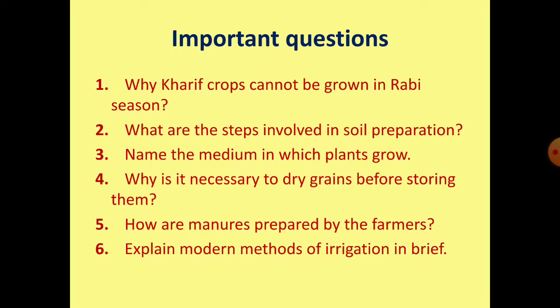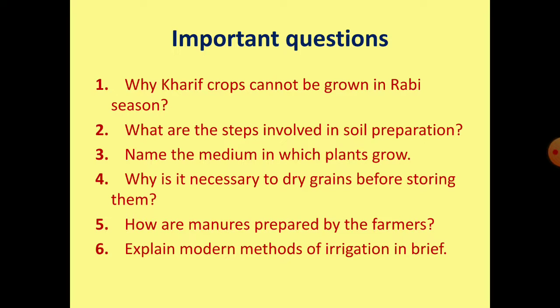Next one is leveling. Leveling helps in even distribution and the soil is leveled after plowing. A plank of wood or iron is used for this process. Leveling also helps in water distribution without logging during irrigation.